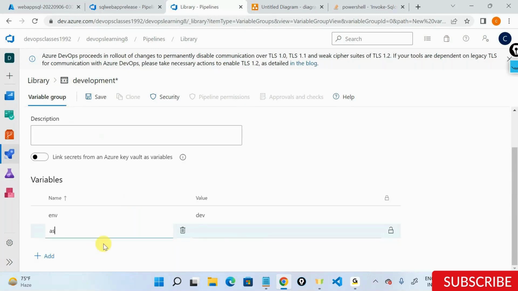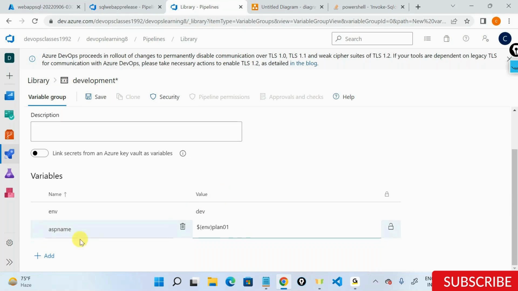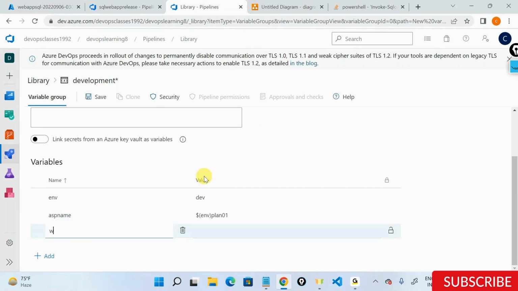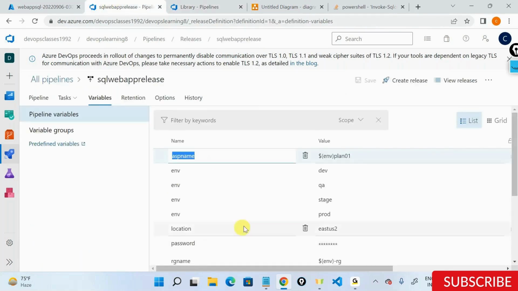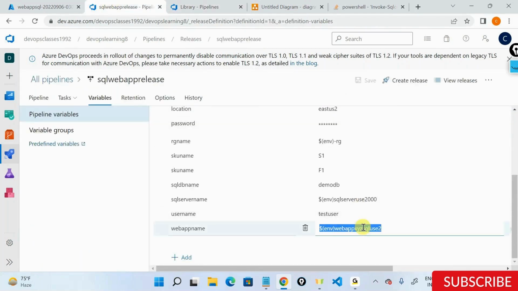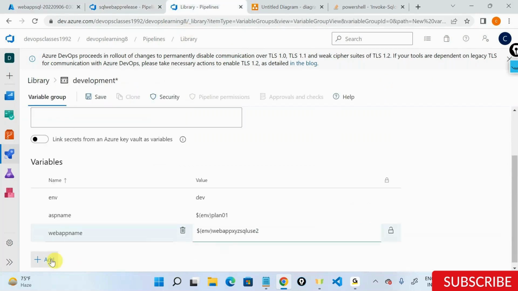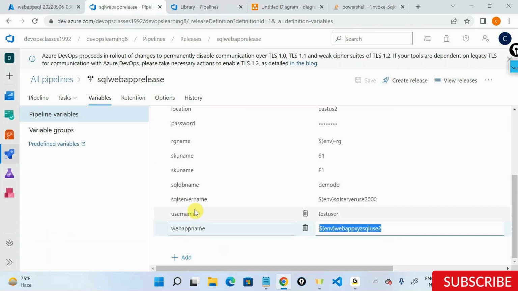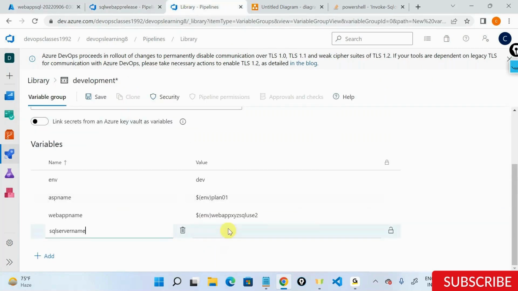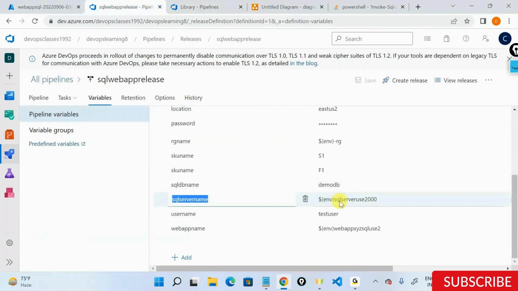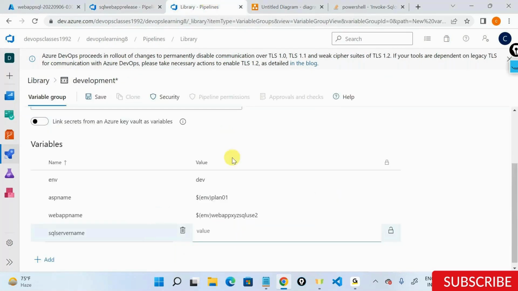I'll say ASP name, app service name is $env plan 01. This is something that I have to do at least once. I will say web app name, and whatever was my web app name, I'll just copy that out. It's in my library, and SQL Server name. So I'll at least have to do this once. That's the reason we get started with a variable group itself.